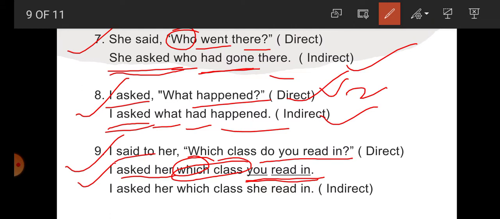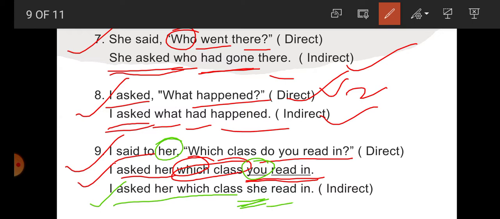Next step, last one. I asked her which class. Till here no problem. Now "you" is second person. So second person according to the object. What is the object here? Her. So what will be for her? She, in subjective form. Her is the objective form. She is the subjective form. So write here she. Now student, she read in.